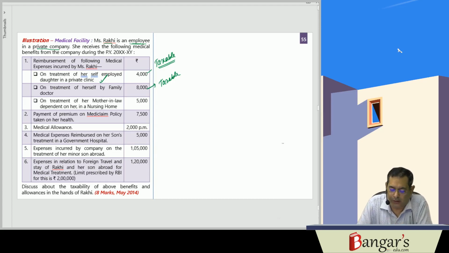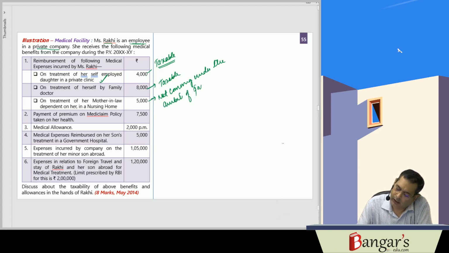On treatment of her mother-in-law dependent on her in a nursing home: mother-in-law is not coming under the ambit of family. Hence, this will also be taxable.